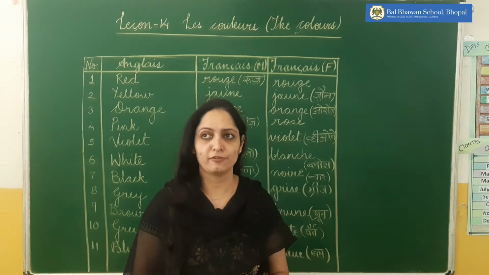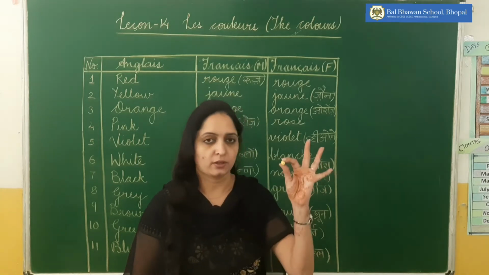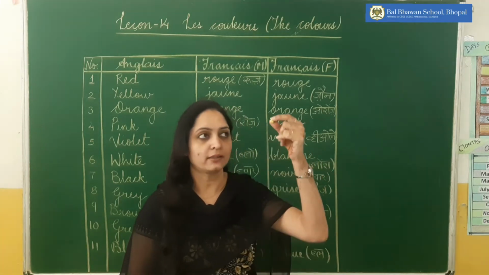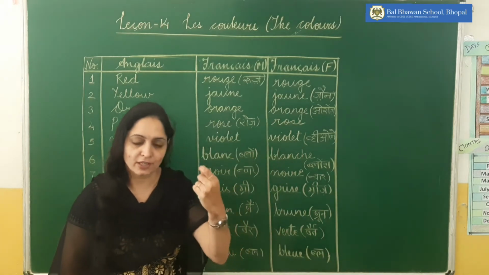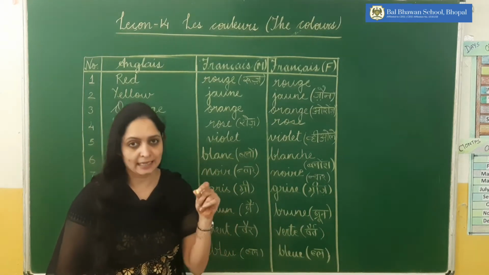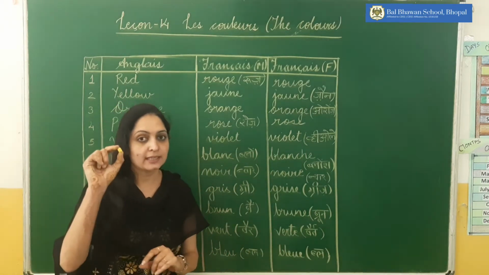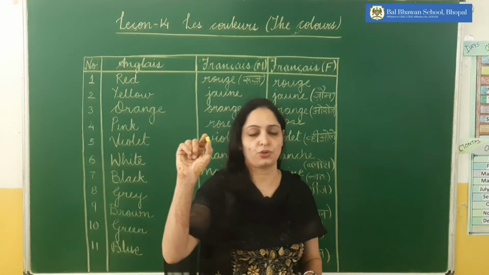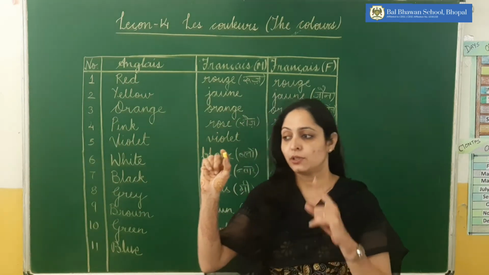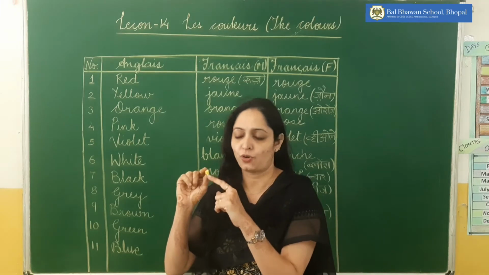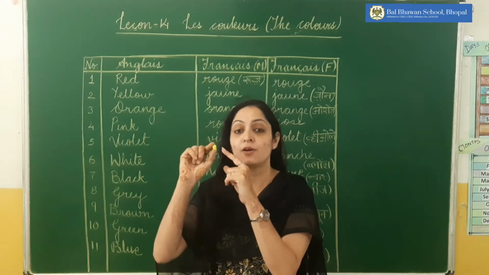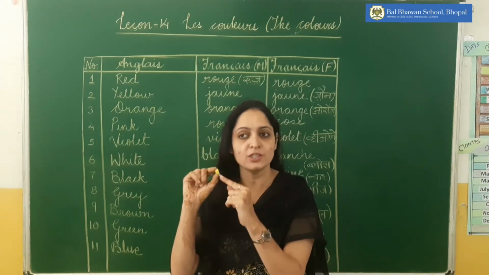For example, if I talk about a chalk, I told you that the chalk is feminine in French, so une craie. Now what color is the chalk? This is a yellow color chalk. So if we are talking about yellow chalk, we will use the feminine French name of yellow.